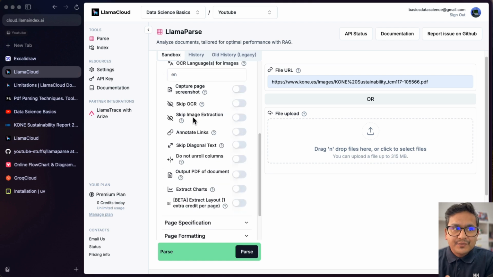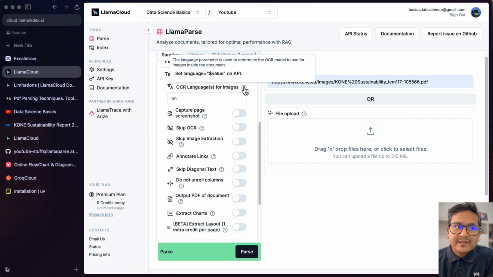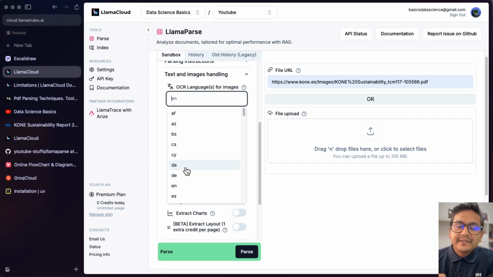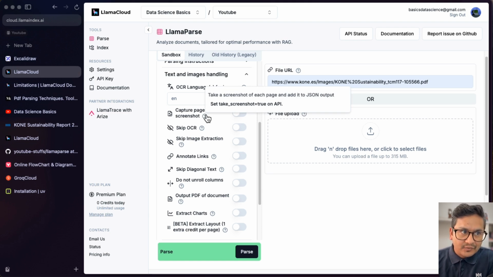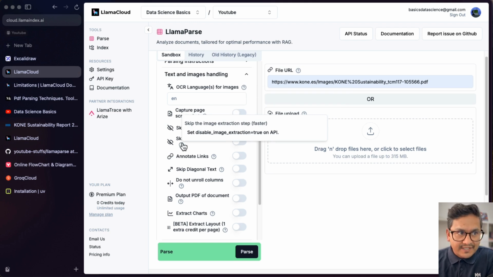Text and image handling. So you can use different things here. OCR languages for images. If you go on top of this, it will show, okay, the language parameter is used to determine the OCR model to use for images inside the document. If you click on this one, you can see there are different languages being supported. So you can choose one of the languages that is used for the OCR. This is really handy. And the next one is capture page screenshot. Take a screenshot of each page and add it to the JSON output. If you want this, you can just go here. If you want to skip the OCR because it's faster, and skip image extraction also, it is faster, right?